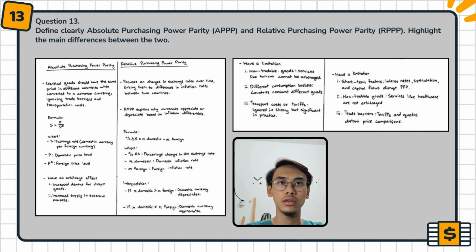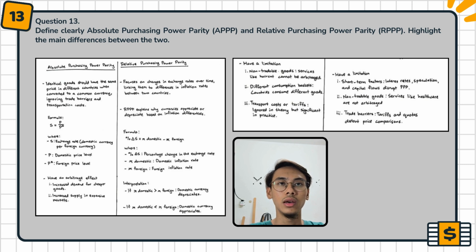For question number 13, define clearly absolute purchasing power parity and relative purchasing power parity. Highlight the main differences between the two. For absolute purchasing power parity, identical goods should have the same price in different countries when converted to a common currency, ignoring trade barriers and transportation costs. For relative purchasing power parity, the focus is on changes in exchange rate over time, linking them to differences in inflation rates between two countries.